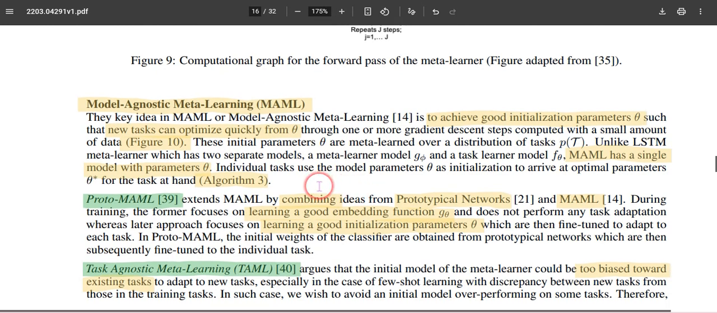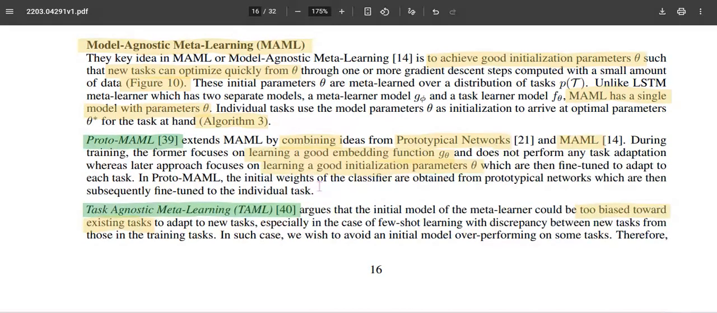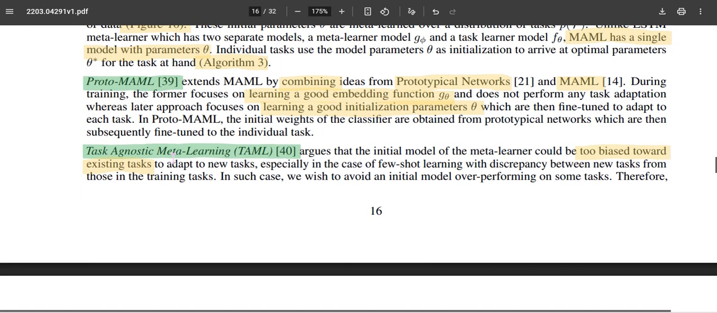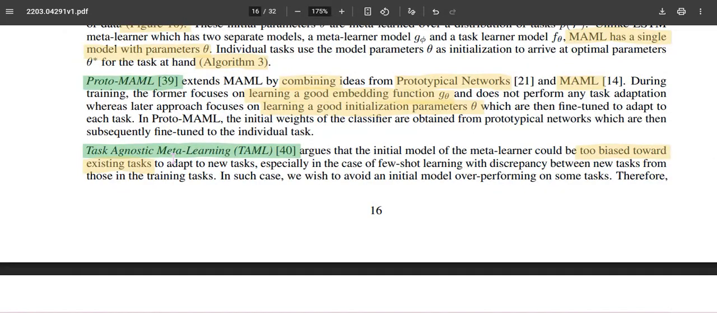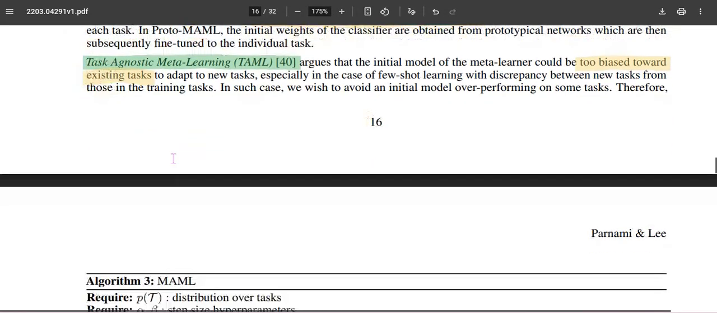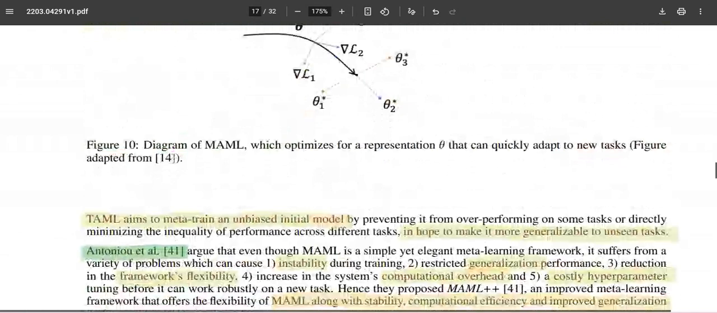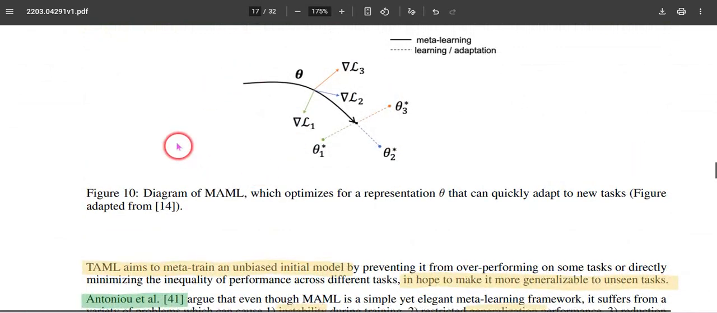a task-specific update is done in a few iterative steps to identify the optimal parameters for the task at hand. There are some variants of this MAML available. In one, metric-based meta learning with prototype networks is combined with MAML to obtain this setup, and this is task agnostic, where the initial setup would otherwise be too biased, so they try to avoid that to make more generalization. So this is MAML, where using a different distribution of tasks, we try to find a good initial prior distribution. From that, we make a task-specific update for each and every task.